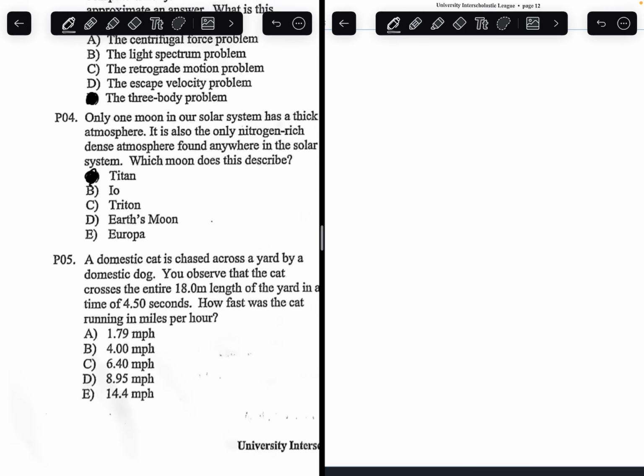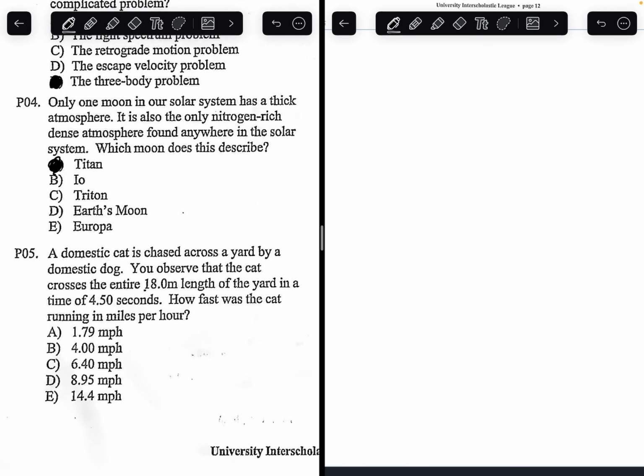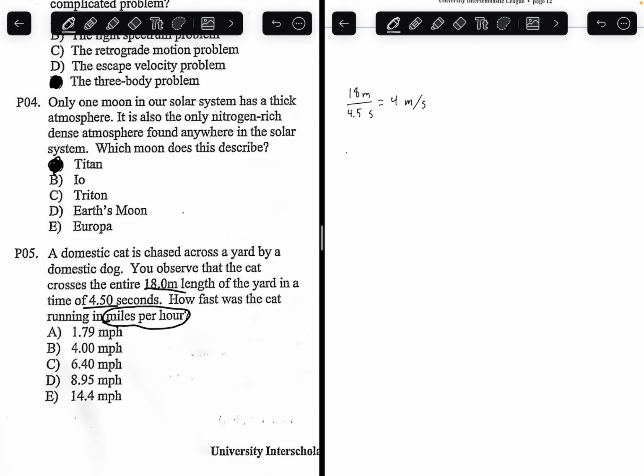Number 5. A domestic cat is chased across the yard by a domestic dog. You observe that the cat crosses the entire 18-meter length of the yard in a time of 4.5 seconds. How fast was the cat running in miles per hour? We know that the cat traveled 18 meters in 4.5 seconds. Converting that into meters per second, that would be 4 meters for every 1 second. But we don't want the answer in meters per second. We want it in miles per hour.